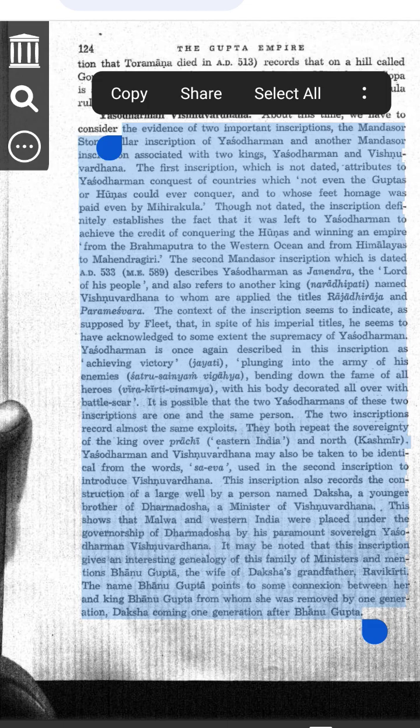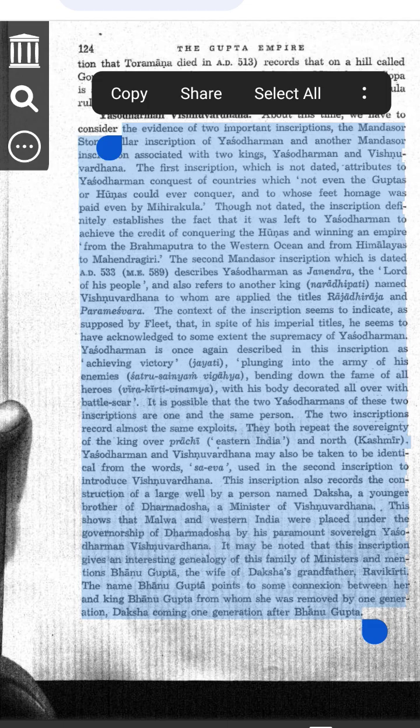Example to understand. Imagine a school where a group of bullies, the Hunas, keep defeating students, other kings. Even the Guptas could not stop them. But then a new student, Yashodharman, comes and stands up to them. He fights and wins. The bullies, the Hunas, are forced to leave. The new student becomes the strongest and most respected in school. That is exactly what happened between Yashodharman and Mihirakula.